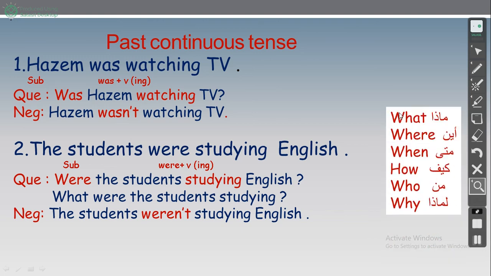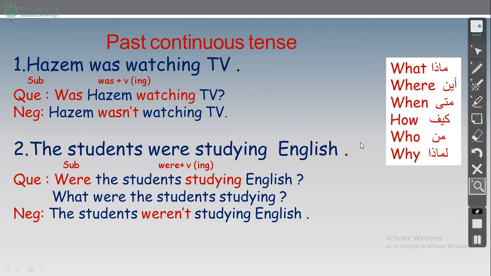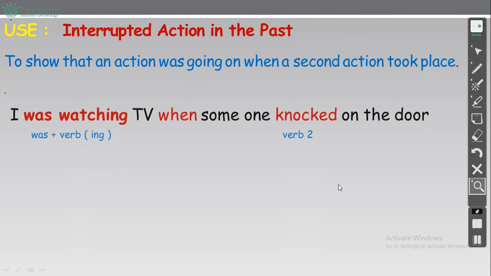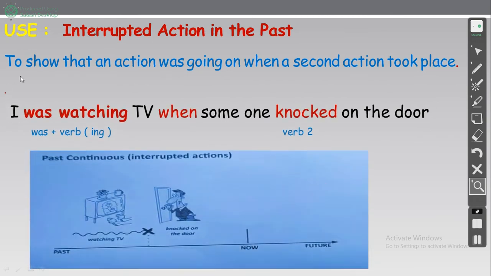Okay, number 2, write the meaning. انزل the form. You should write this. Now here, please write here without the picture. بدون الصورة. Write here without the picture. Write was verb ing, verb to.